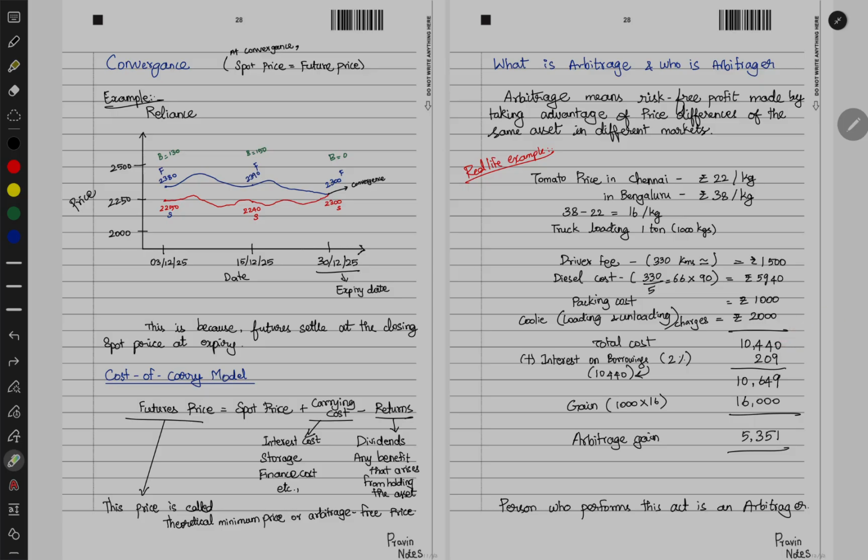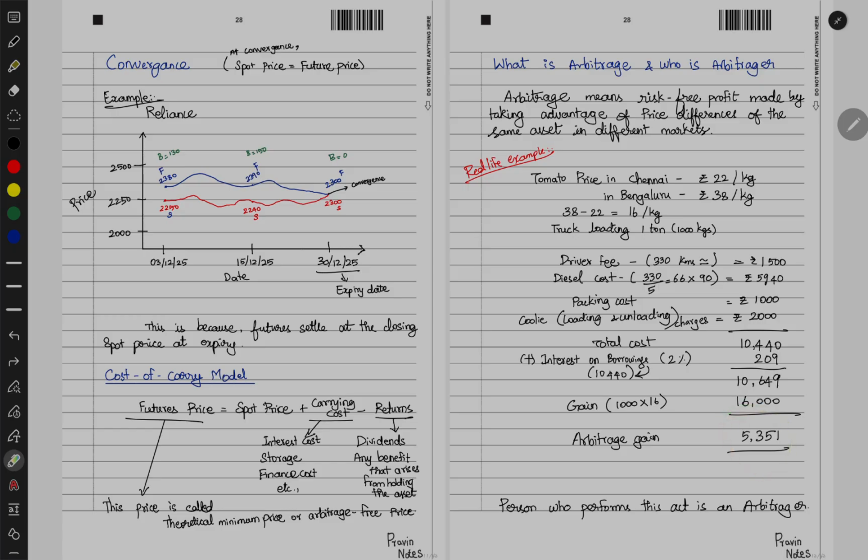Now let's say I don't have the money, but still I can get it at 2% interest. So my total cost will be this 10,440, this much I will be incurring, right? So the interest cost is 209. So my total cost will be 10,649, and my gain, 1000 into 16, will be 16,000. Now overall I am getting a gain of 5,351.